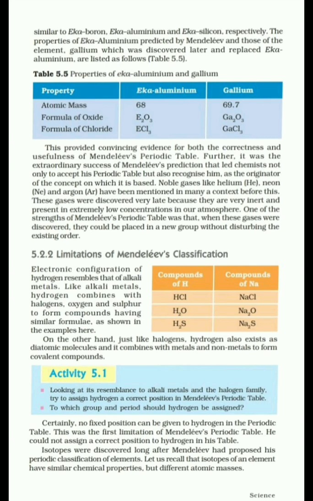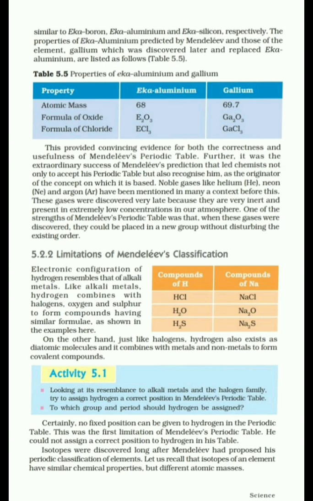Another extraordinary success of Mendeleev, which made him the father of the periodic table, was seen when the noble gases were discovered in the late 1800s. These noble gases were discovered very late because they are very inert, meaning non-reactive, and present in extremely low concentration in the atmosphere.